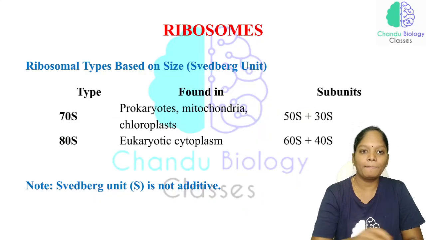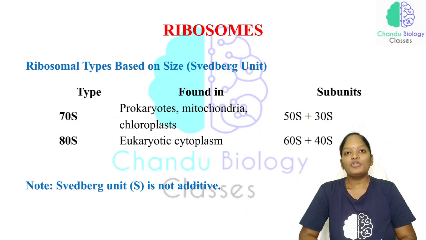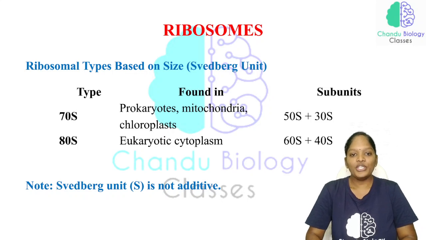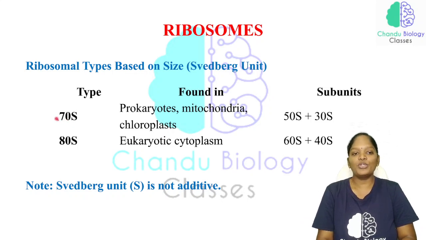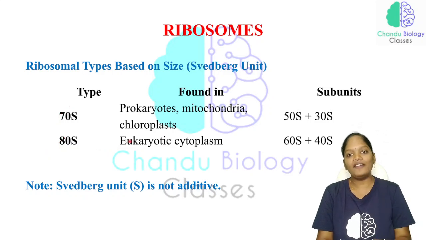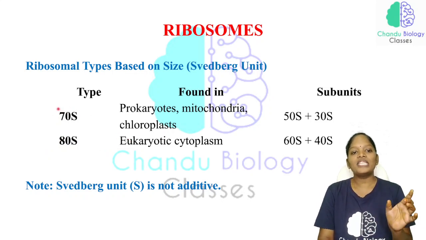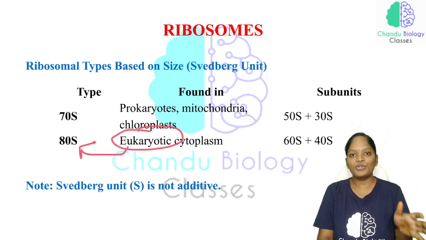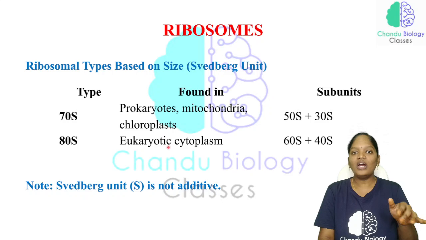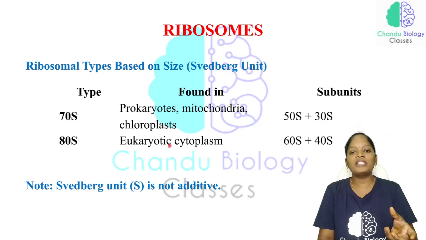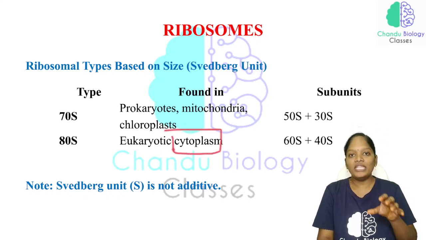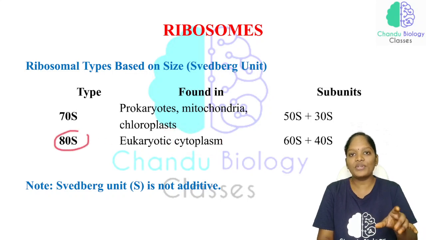Okay, now what are the ribosomal types? As I mentioned before, we have two types of ribosome, the 70S ribosome and the 80S ribosome. You definitely have to know which type of ribosome is seen in which organelles. In prokaryotes, the 70S ribosome will be there. In eukaryotes, the 80S ribosome will be there. In a eukaryote, where exactly will the ribosome be present? In the cytoplasm, where we have the 80S ribosome.